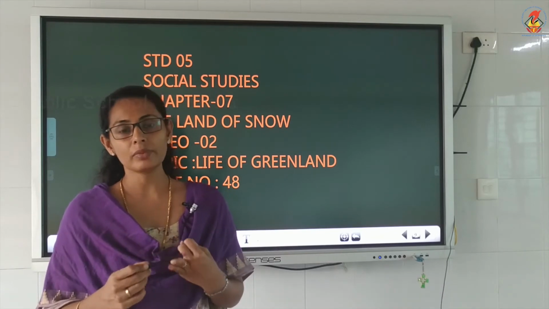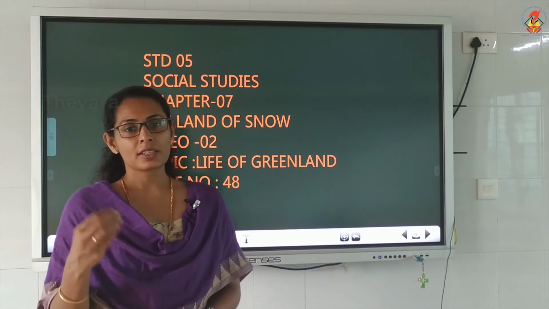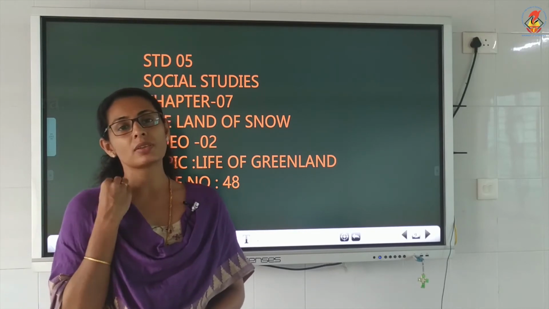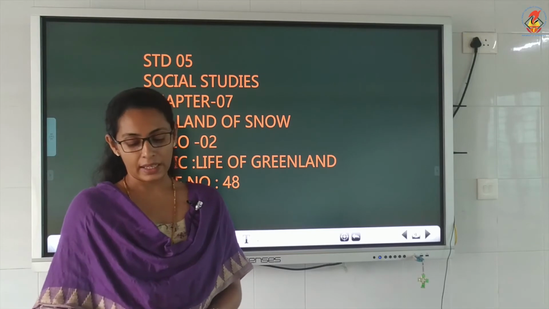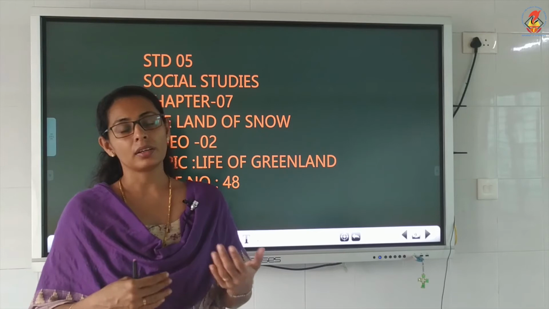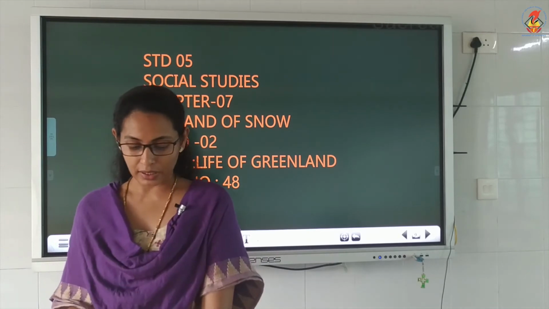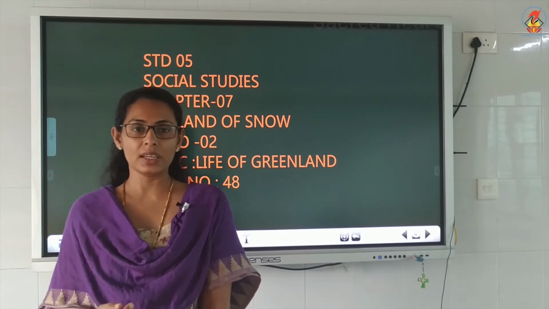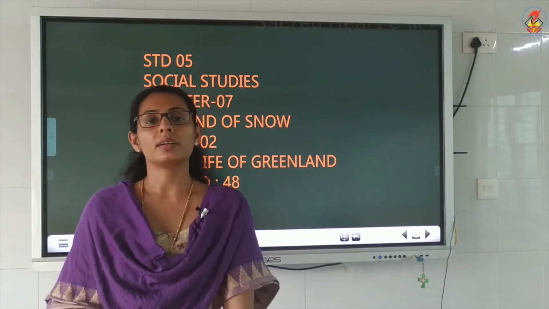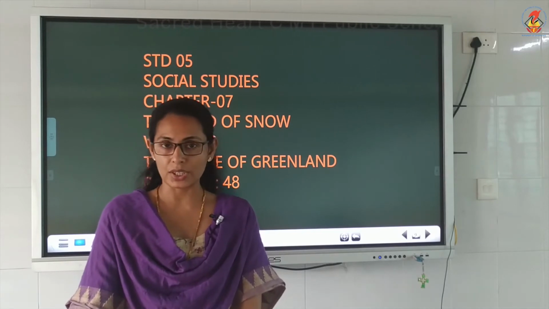Then vegetation we studied, and wildlife also we completed. Only small plants or shrubs grow in this area. In wildlife, there are seals, dogs like huskies, and some kinds of whales that we can see there. On page number 48, one checkpoint is also there. You have to complete that checkpoint.